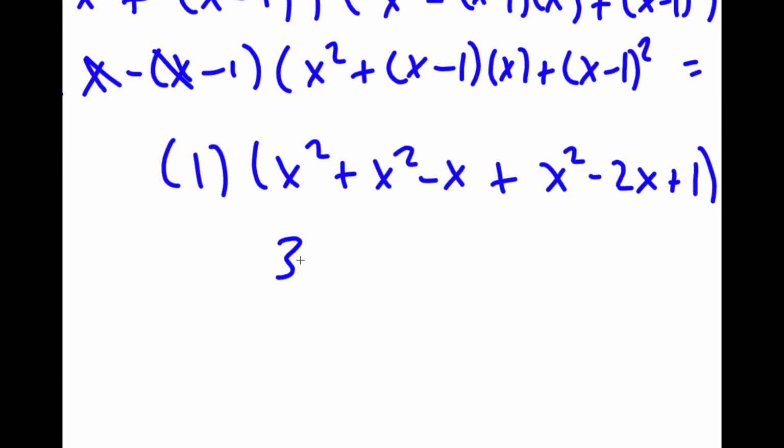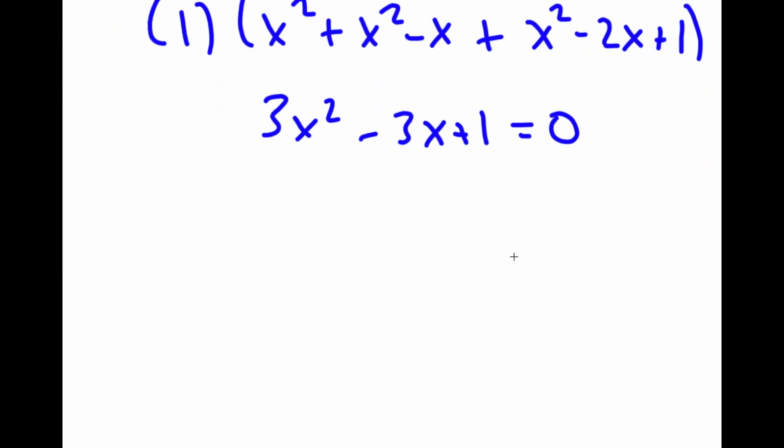So we have 3x squared minus 3x plus 1 is equal to 0.